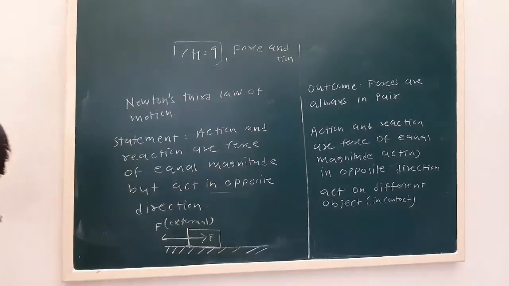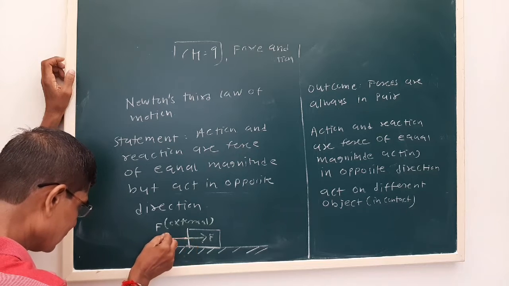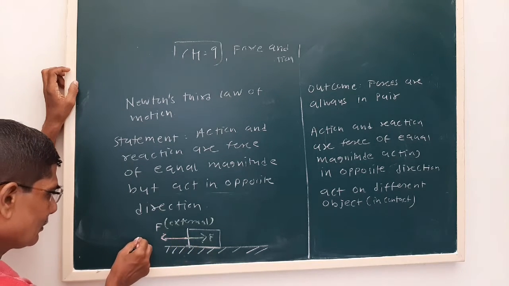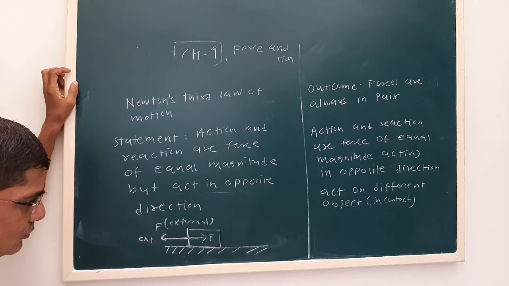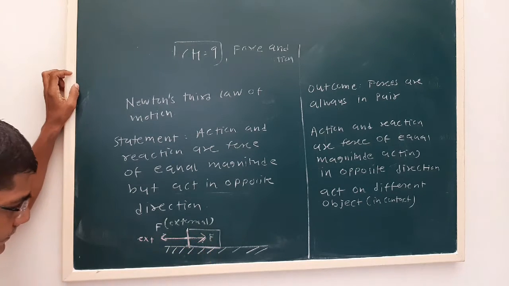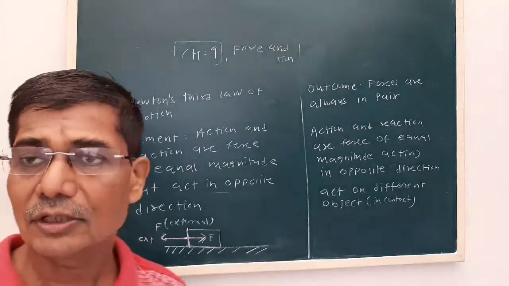See what we see here. When we tie a rope or a string to a block and try to pull, our body gives the external force, and the reaction of the block on the string is the force in opposite direction. So this is about Newton's third law of motion.